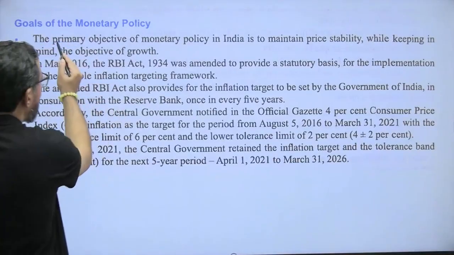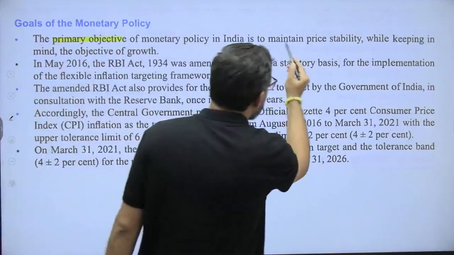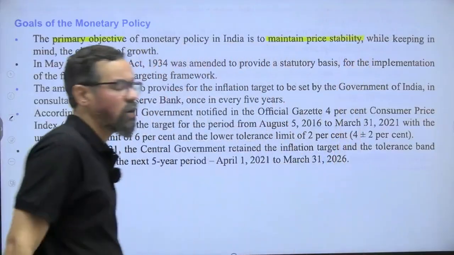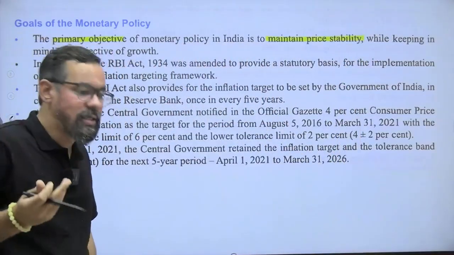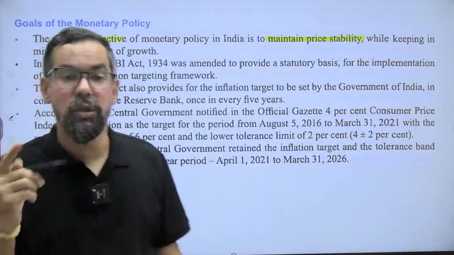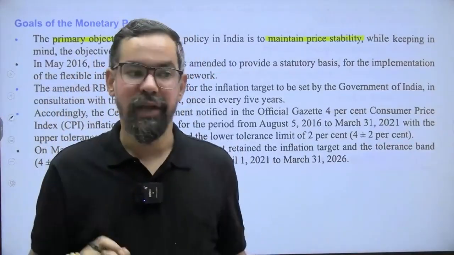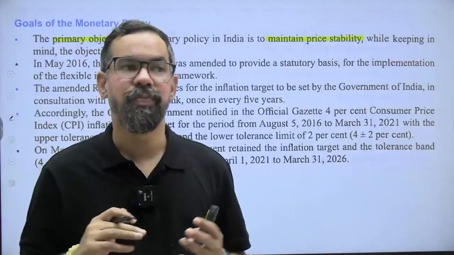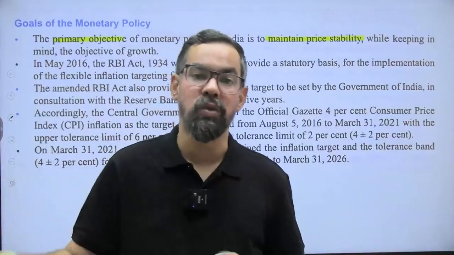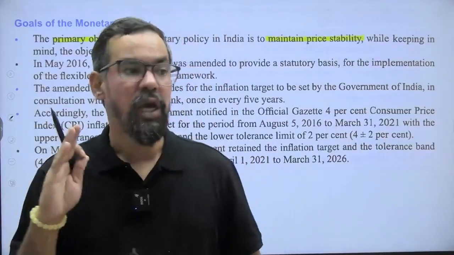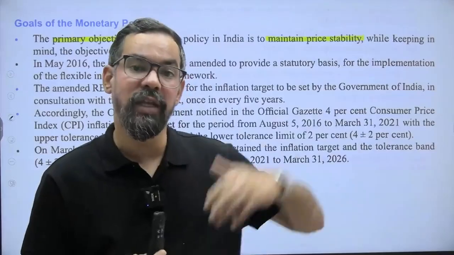First, the primary objective of monetary policy is to maintain price stability. As I told you in the previous session also, fiscal policy comes earlier. Right now it is 2025-26, and the fiscal policy gets announced on 1st of February 2025 itself, for the next financial year.